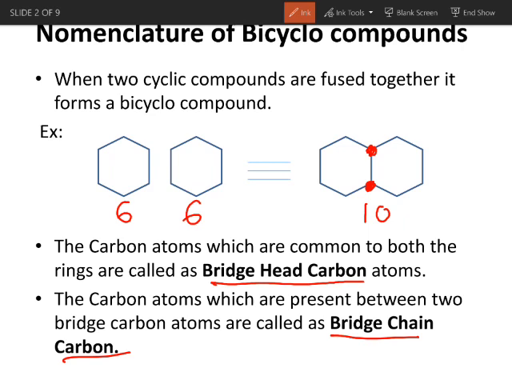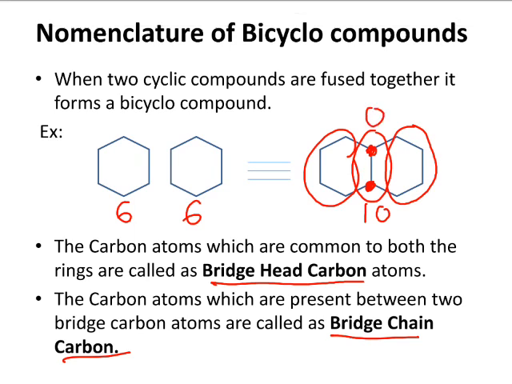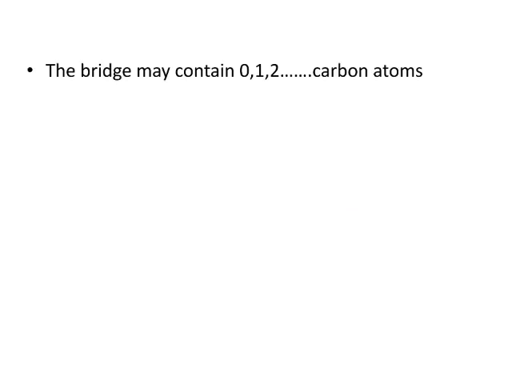This means on the right hand side, if you see here, we are having 4 carbon atoms, a chain of 4 carbon. So this is called the bridge chain carbon. Similarly, on the left hand side, we are having a chain of 4 carbon atoms, and at the center we are having a chain of 0 carbon atoms. Now, a carbon chain may contain any number of carbon atoms. This bridge chain may contain 0 carbon, 1 carbon, 2 carbon, 3 carbon, 4 carbon, any number of carbon atoms.